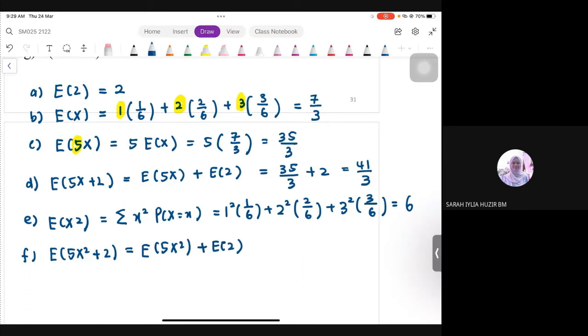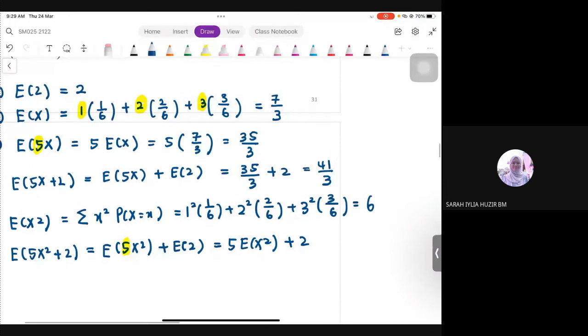Okay, what is E of 5x squared? 5. Okay, highlight. We can bring it outside of our bracket. So what will it become? 5 times EX squared. It's okay, I wrote it here, a bit long. E2 is basically 2. So, what is EX squared? We found it earlier, 6. Plus 2, so finally we get 32.